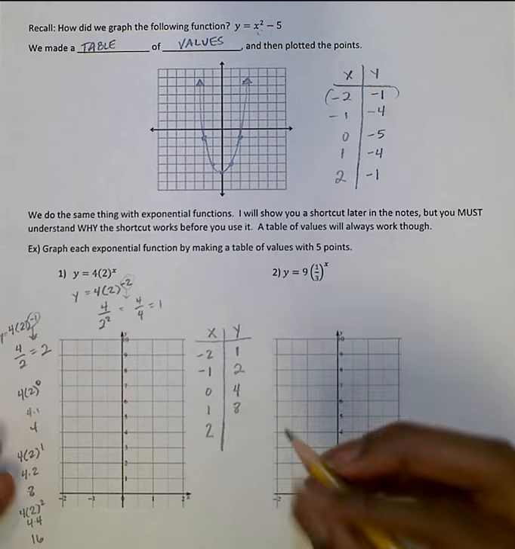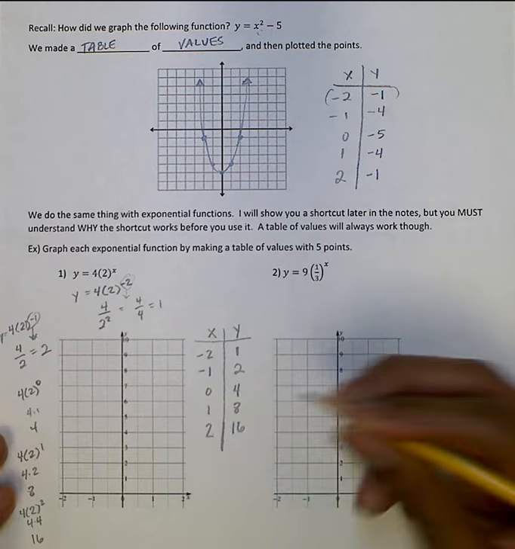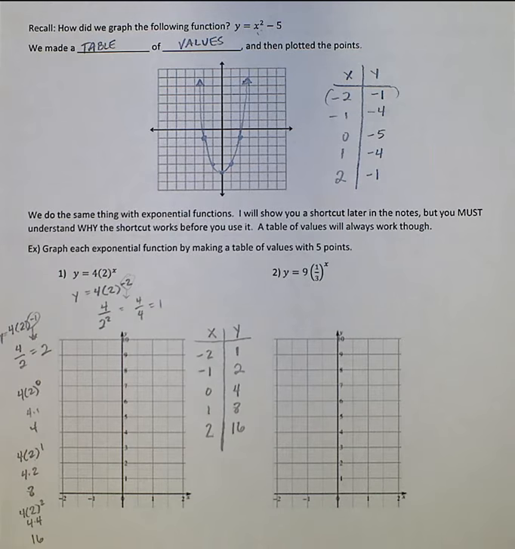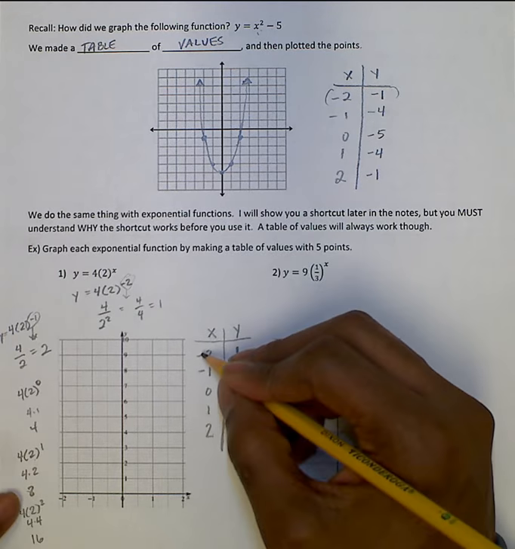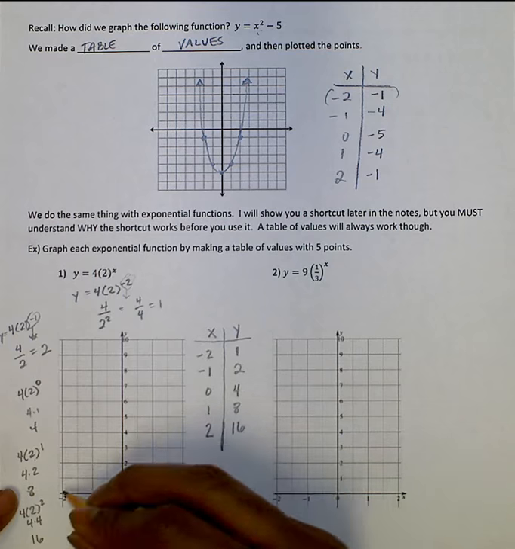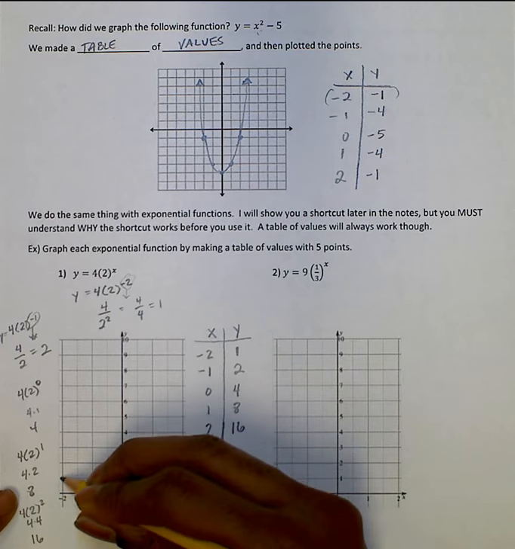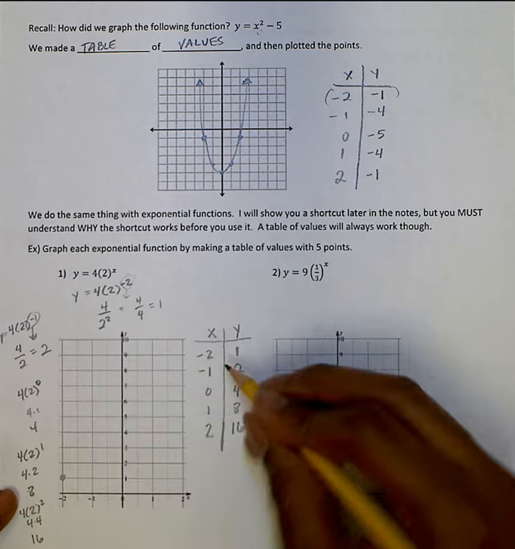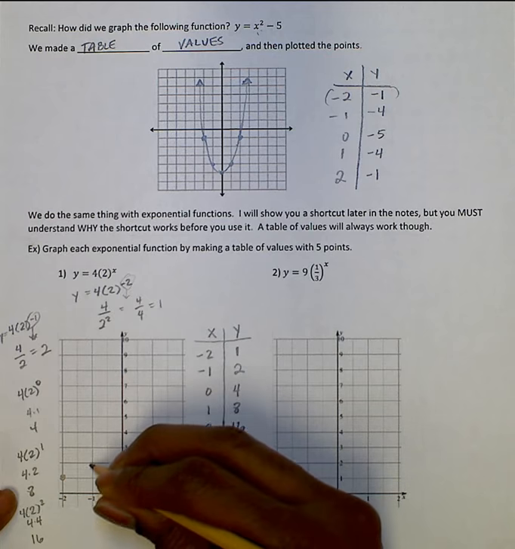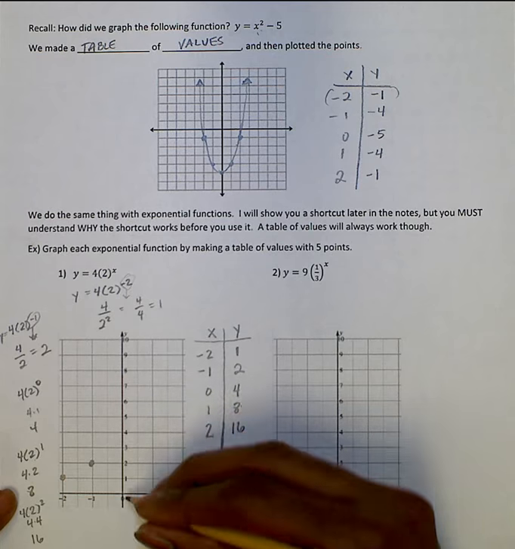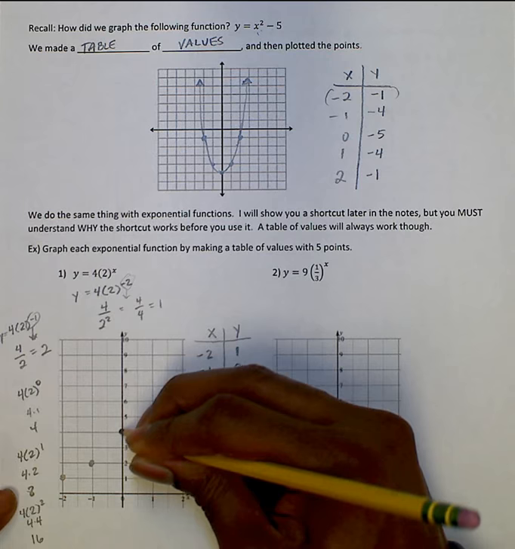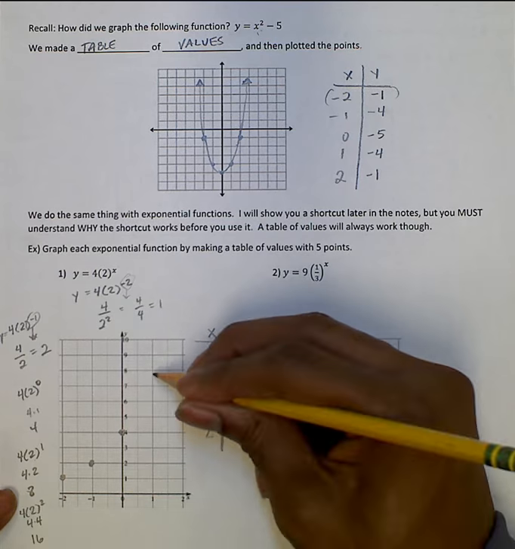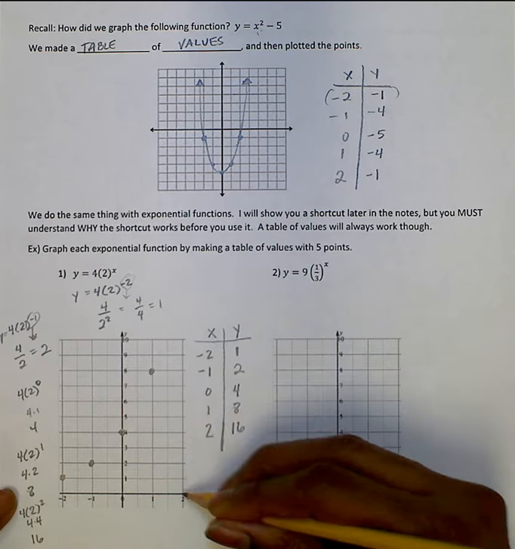Okay, and so that's how we populated our table of values. And remember, all these give us coordinates. So we have -2, 1, our first coordinate. We have -1, 2. We have 0, 4. We have 1, 8. And we'd have 2, 16. It's all the way up here.